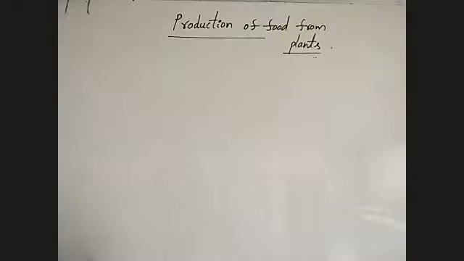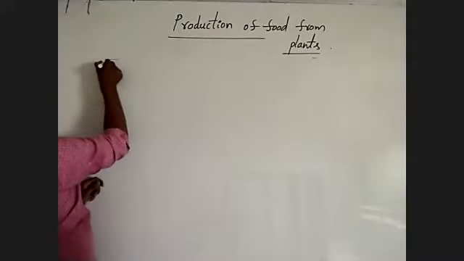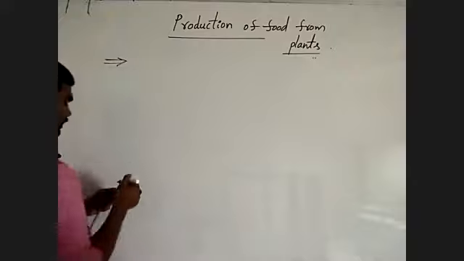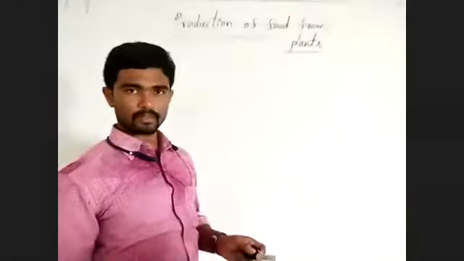Okay, this is the main important chapter here. Already we discussed the different types of food materials obtained from the plant.